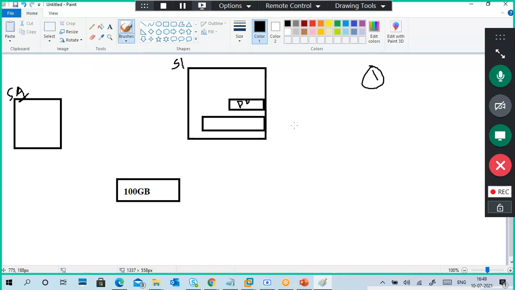I want a disk, so I will use it as an E drive or an F drive, and I will put data in it. That is the normal situation. Now the situation is changed. Meaning the disk should not be attached to my physical server, not physically attached. The disk should be central. It will attach only through the network, not physically.